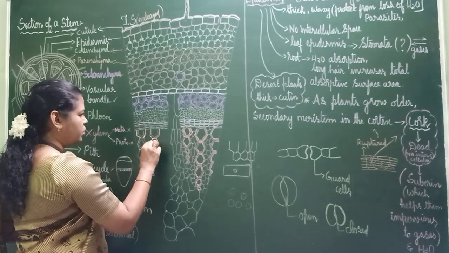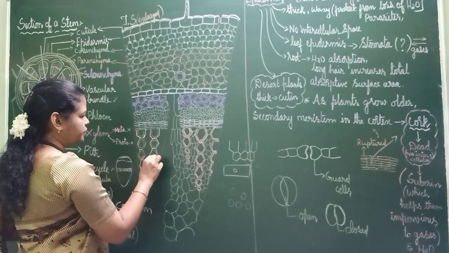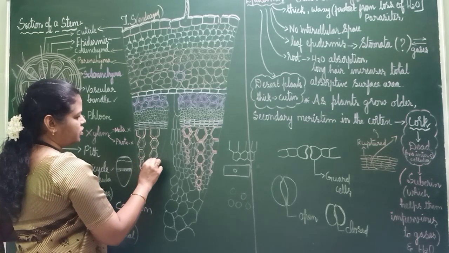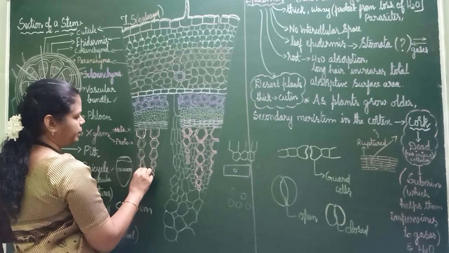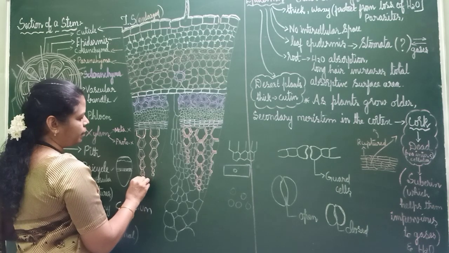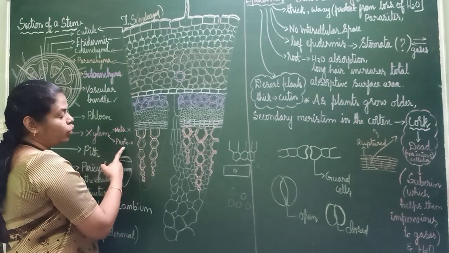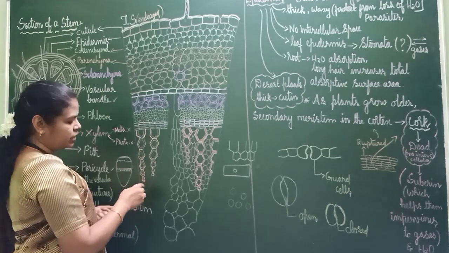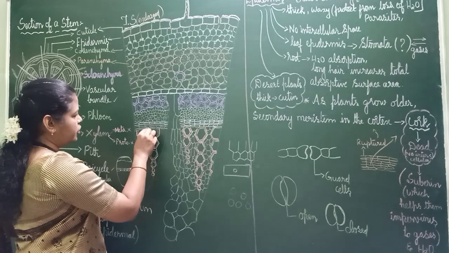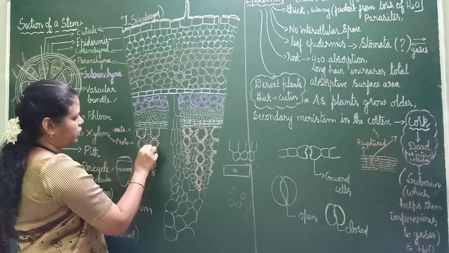This is also double layered. Both are double layered, sclerenchyma as well as xylem. This top xylem is called metaxylem. And down when it comes, it becomes small, and that is called protoxylem. And in between, you should fill it with normal cells.